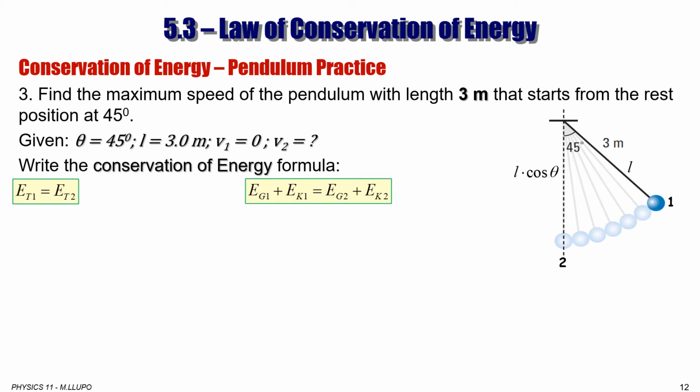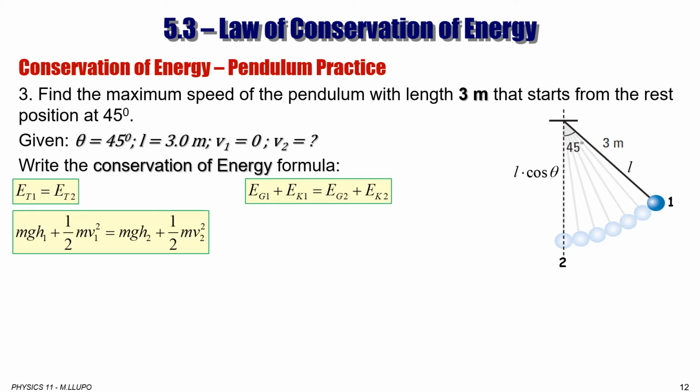Gravitational potential energy plus kinetic energy at point 1 is equal to gravitational potential energy plus kinetic energy at point 2. So what is gravitational potential energy at point 1? mgh1. And kinetic energy at point 1 is half of mv1 squared, equal to mgh2 plus half of mv2 squared.